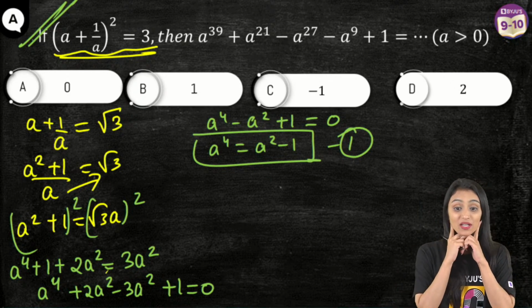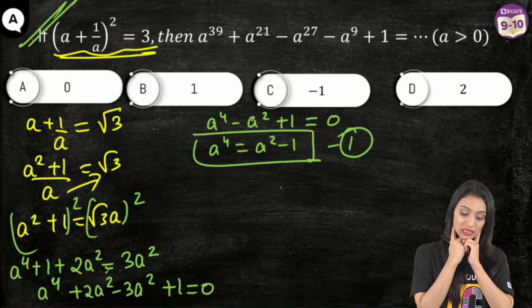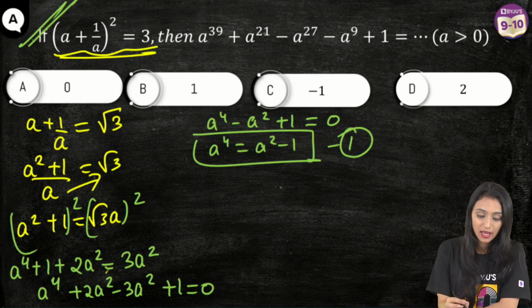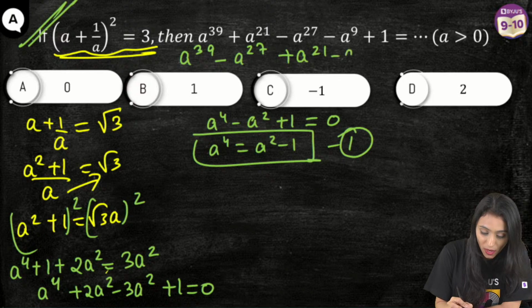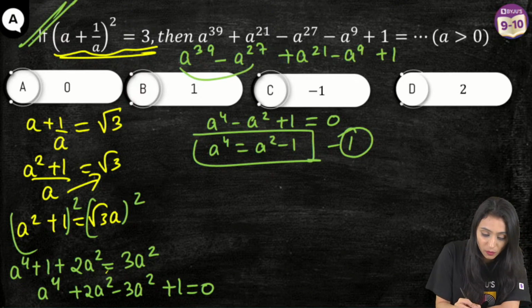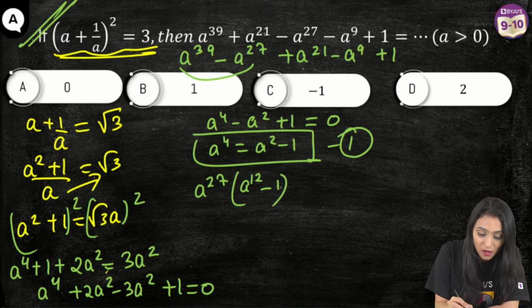Okay, but Nibha, yes, you can do that by putting the options, but still we should know the actual way how we are actually arriving at this. If you see this, let's shuffle this. We have a^39, I can see a pattern here, plus a^21 minus a^9 plus 1. If I try taking common from here, what would be the common one? That would be a^27. So a^12 minus 1. From here, let's take a^9 common.